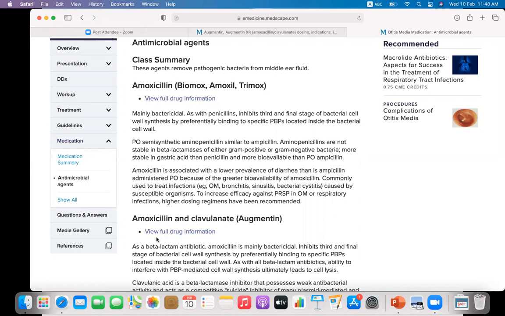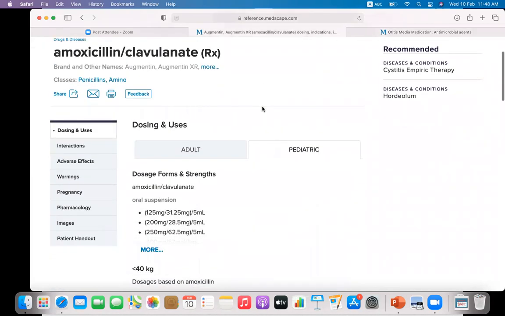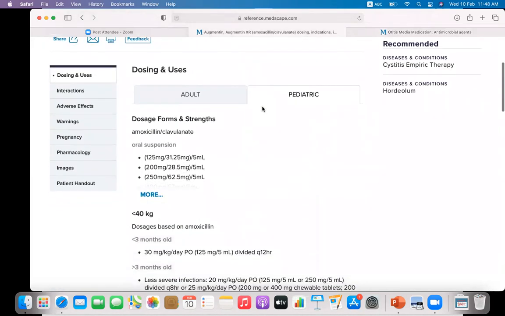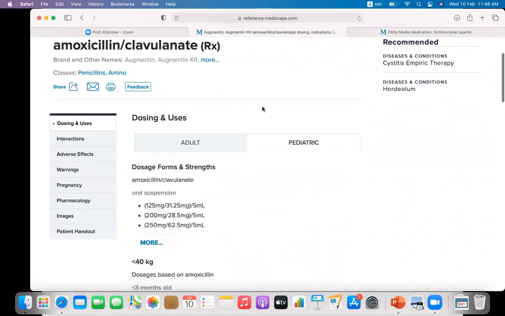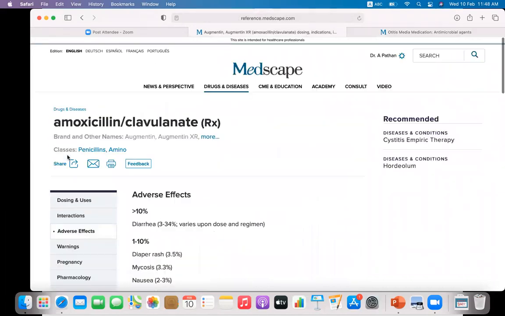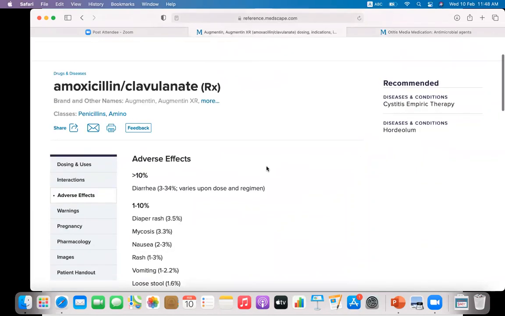To see the full drug information, you can click here, view full drug information. So you will get all the pharmacology related to the specific drug. Let us see the adverse effects of this amoxicillin clavulanate.